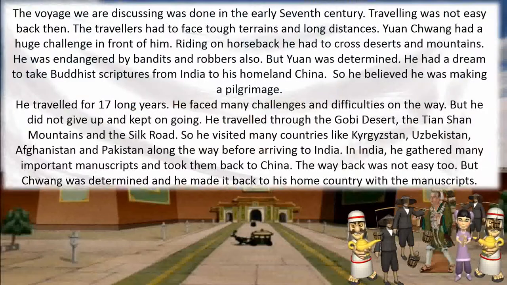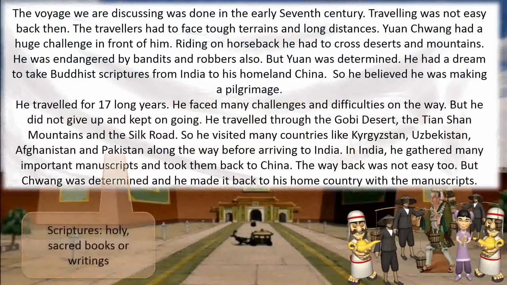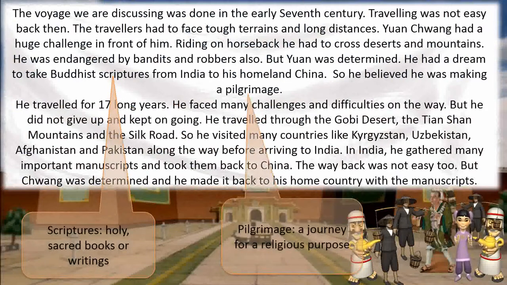He faced many challenges and difficulties on the way, but he did not give up and kept on going. He traveled through the Gobi Desert, the Tian Shan Mountains and the Silk Road. So he visited many countries like Kyrgyzstan, Uzbekistan, Afghanistan and Pakistan along the way before arriving in India.